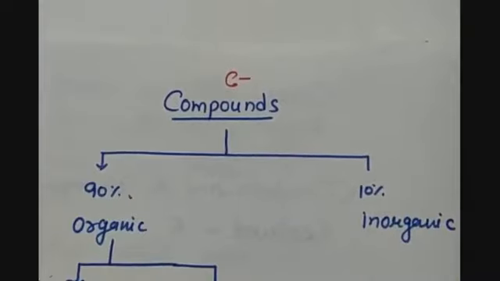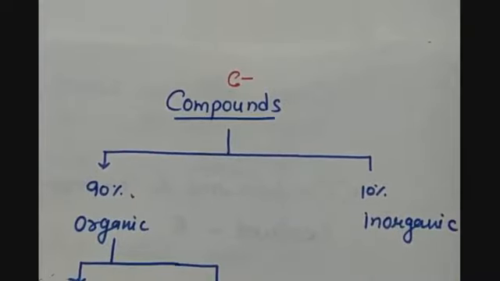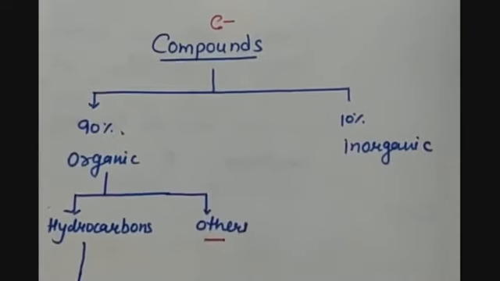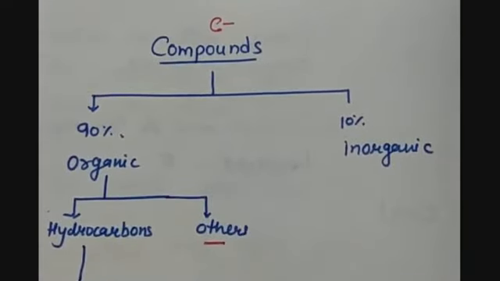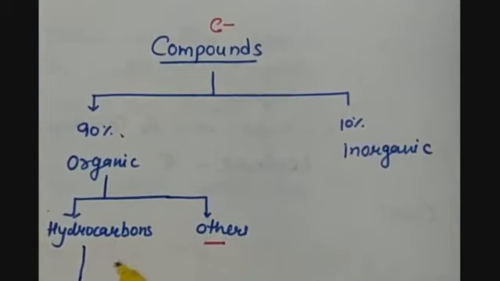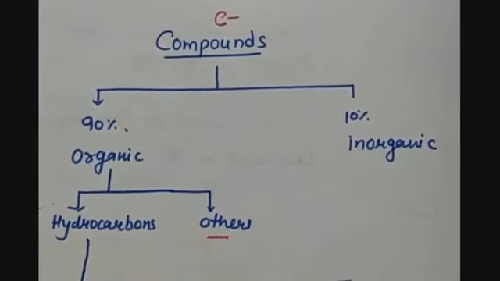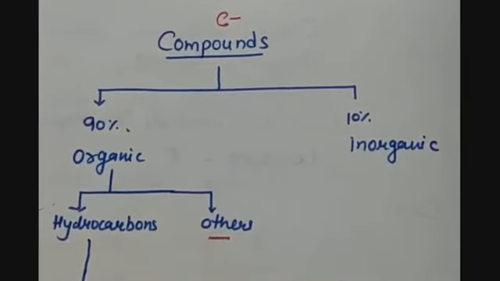Organic compounds, or you can say carbon compounds which are organic, can be further classified into two different categories. One is hydrocarbons and the second is some other category. Hydrocarbons are the carbon compounds in which carbon and hydrogen atoms are present.